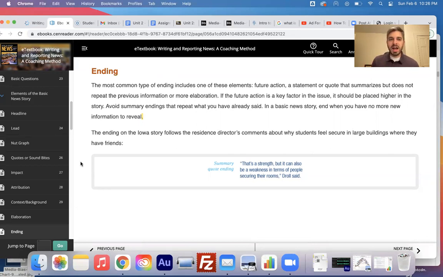It can be placed higher in the story if it's a key factor. Avoid summary endings that repeat what you have already said. We don't want to do that. And a basic news story ends when you have no more new information to reveal.